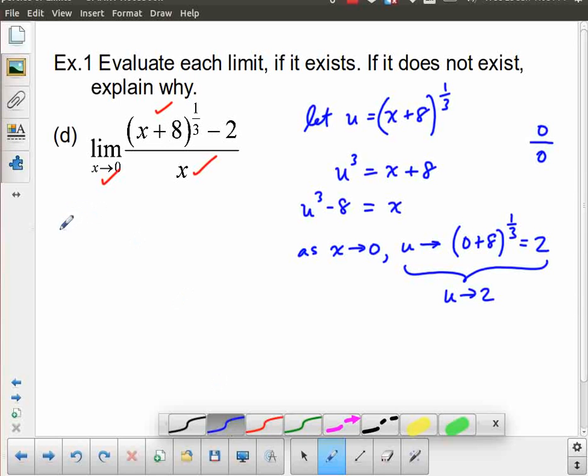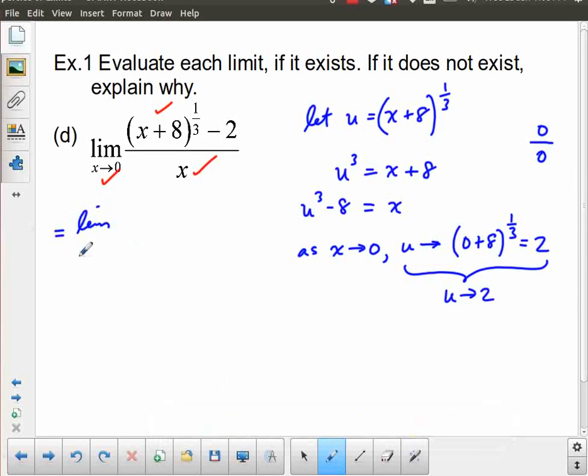So now let's go ahead and rewrite this as the limit as u approaches 2. And if you don't make all of these replacements, this doesn't work. You can't have any x's anywhere when you write this next expression. So we get a u minus 2 in the numerator, and we replace the denominator with u cubed minus 8, and we replace the limit value. Instead of x approaching 0, u is approaching 2. Now we still have the problem of 0 divided by 0,